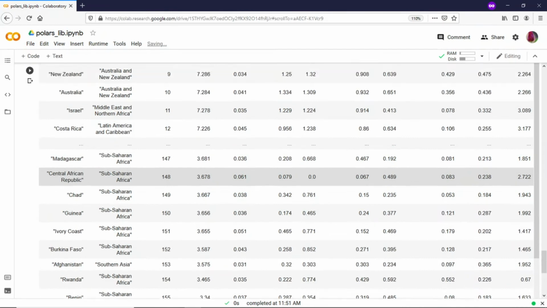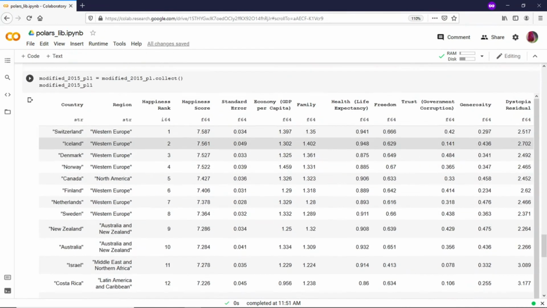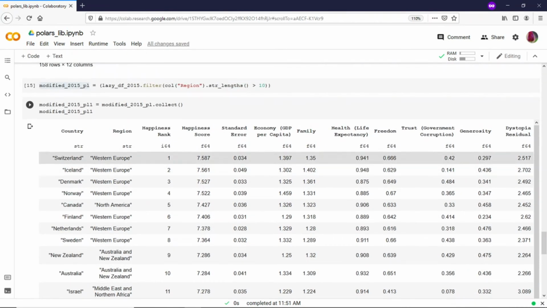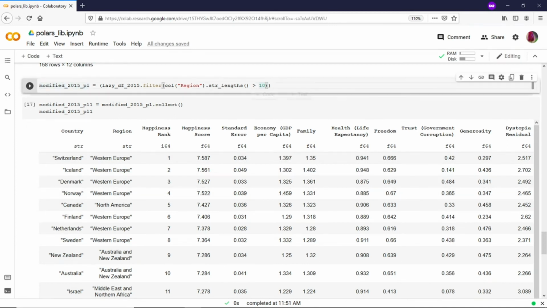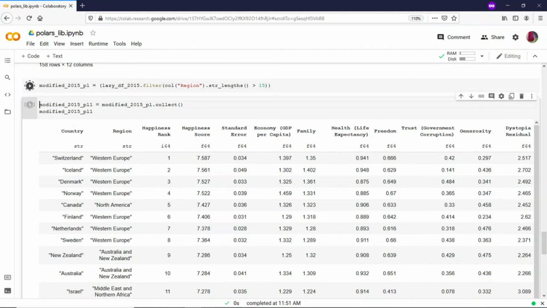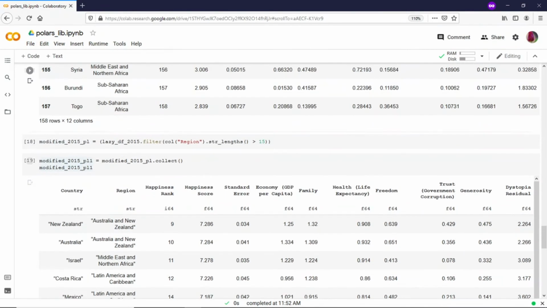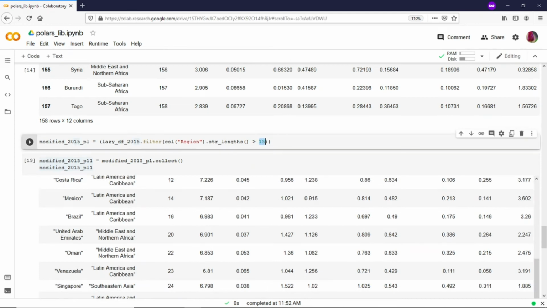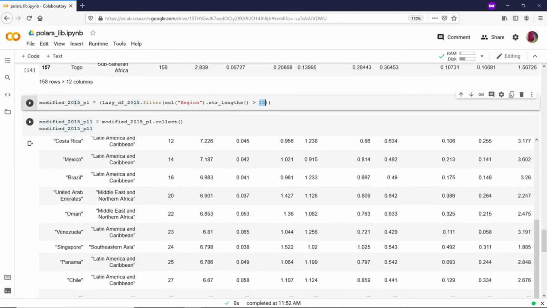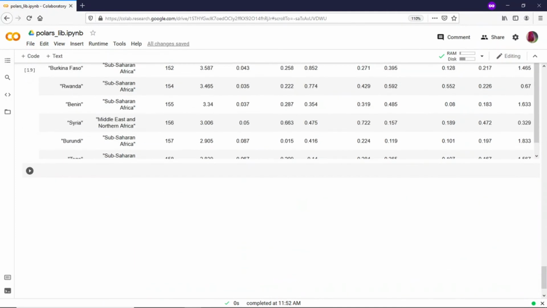Yes, so it gave all the options, or all the regions, whose length is greater than 10. If we want to modify it further, probably Western Europe, if you want to just take it out, we need to check somewhere around 15 or 17. So let me try with 15 and see how it works. Yes, so Western Europe just vanished because we have given the length as 15. So that is how we do the filtration of the column here in lazy frames.